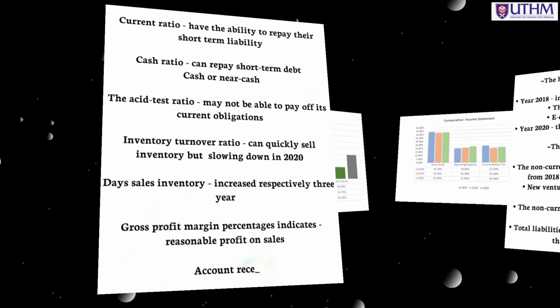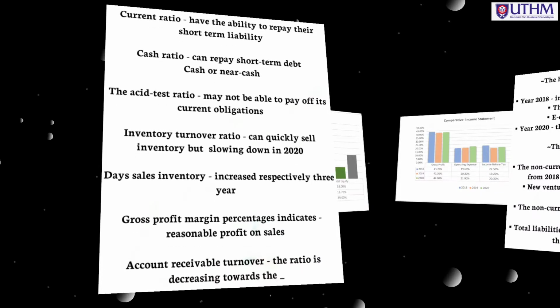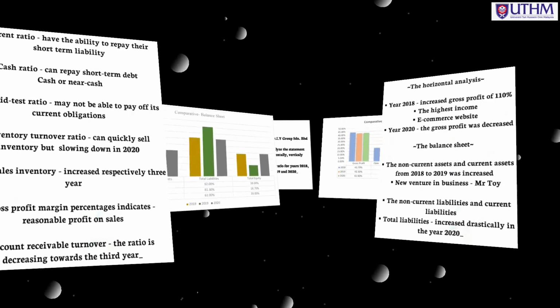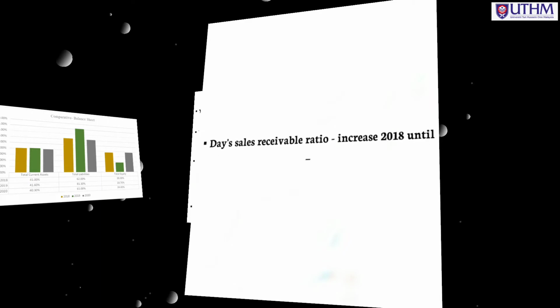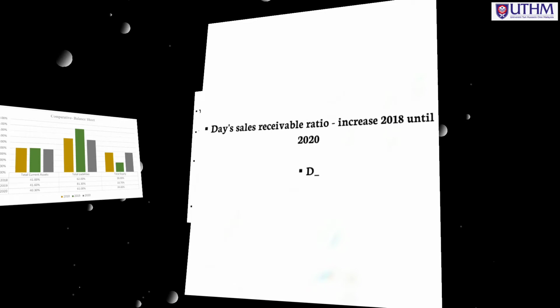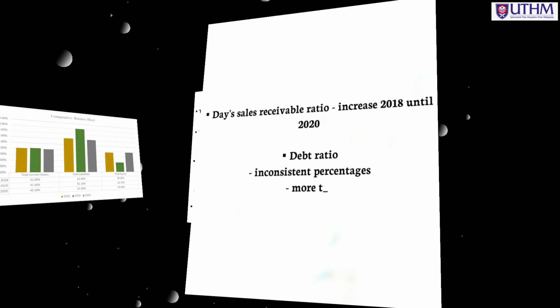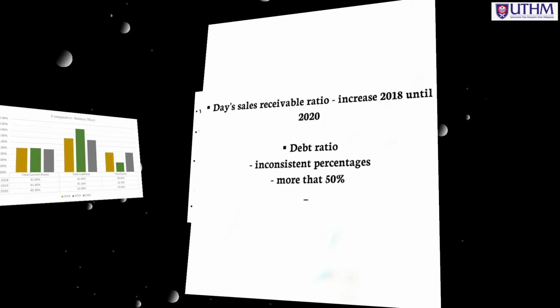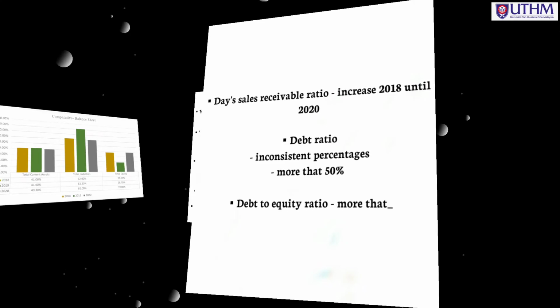Mr. D.I.Y's accounts receivable turnover shows that they would have a hard time collecting short-term debt, as the ratio is decreasing towards the 3rd year. I will present the days sales in receivable ratio. Mr. D.I.Y's was increased from 2018 until 2020. The ratio of Mr. D.I.Y shows an inconsistent percentage, and a percentage of more than 50% means they have trouble paying off debt. Mr. D.I.Y's debt to equity ratio is more than 1, and the company finances fewer assets than debt.